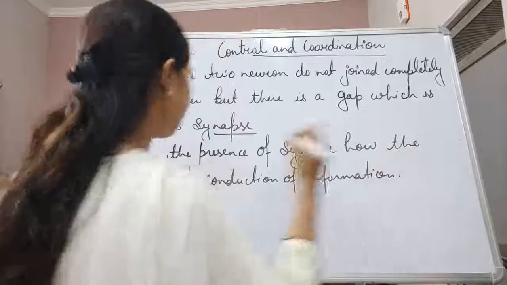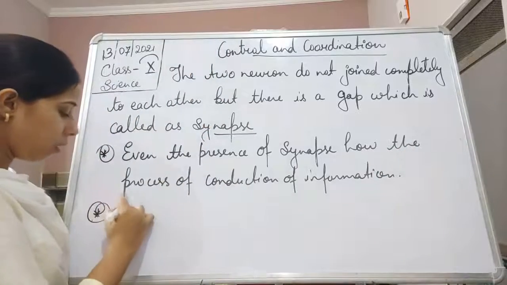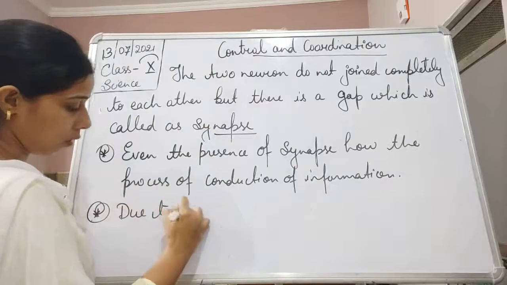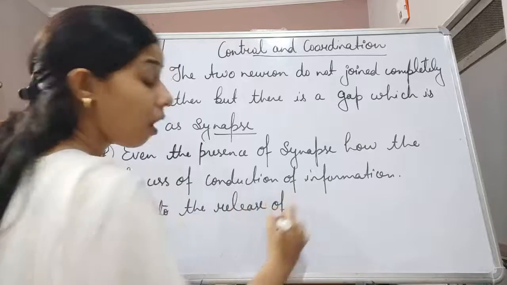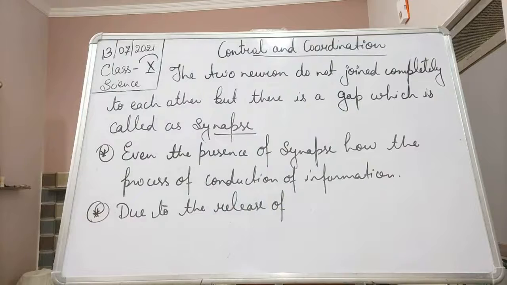So basically it occurs due to the release of a chemical substance.